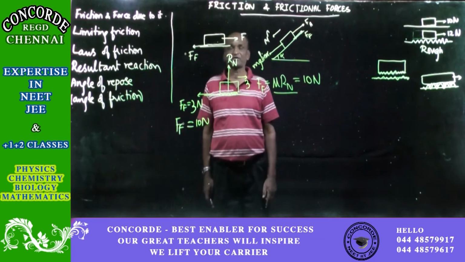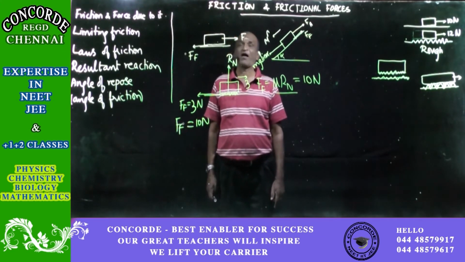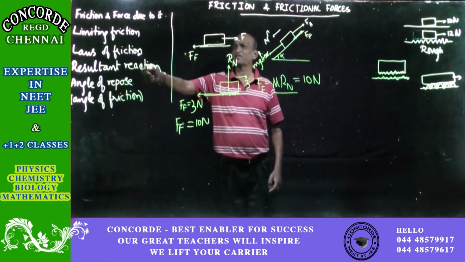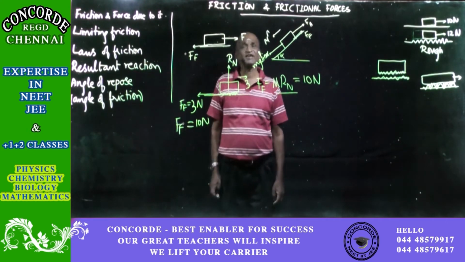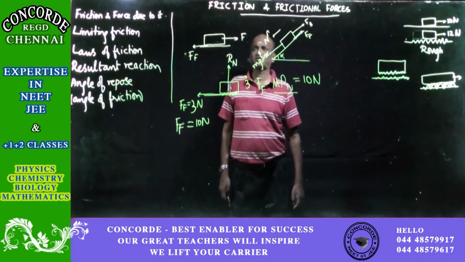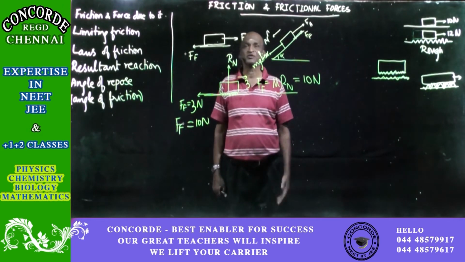What we have now got is that, with whatever details I have given you, we have to see the two different laws that we are having for friction. The first law of friction is the very definition of friction itself. The first law tells us that the frictional force always opposes the motion, better put, relative motion.